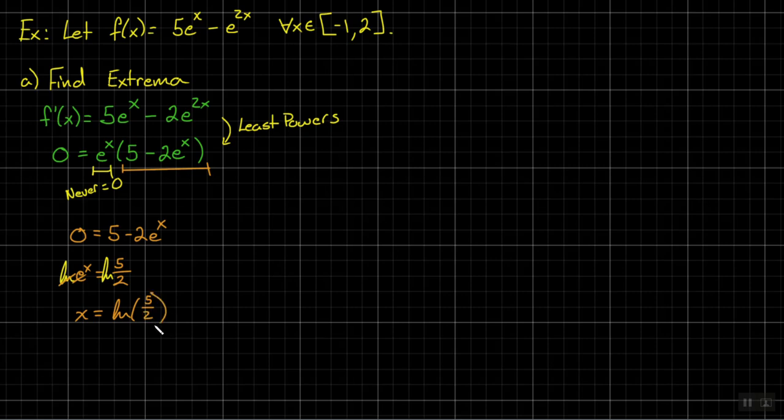Okay, for this, we now have our critical number, right? This is the only one. Critical, and I'm just going to put crit. As long as I can identify it, I'm cool. That's the only critical number that we found. If I now need to know where the extrema are, there's only 3 places it can happen. It can happen there at that singular critical number, or where else? It could happen at the endpoints. So there are 3 values that we need to check.